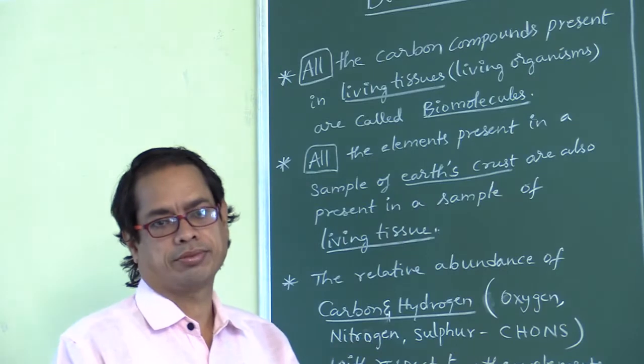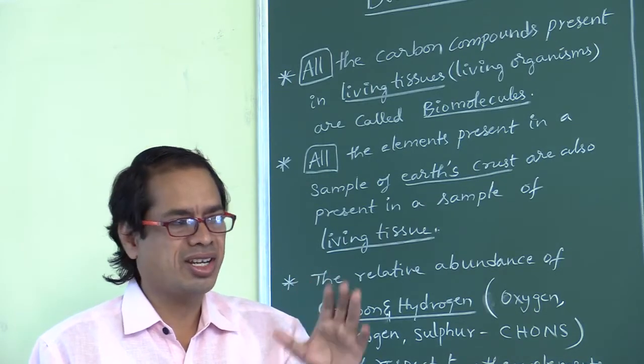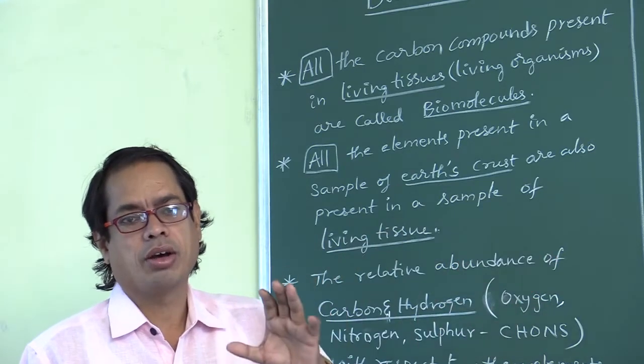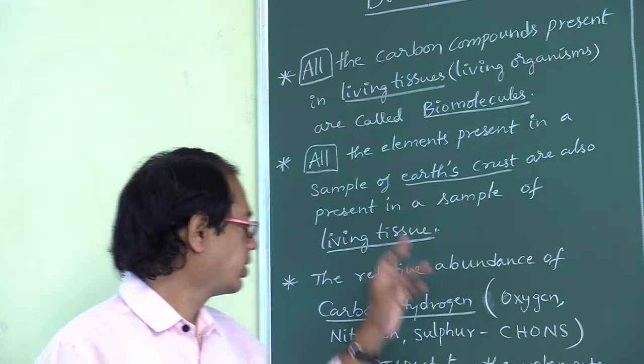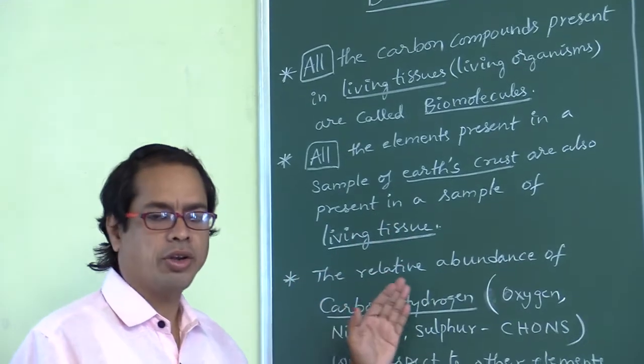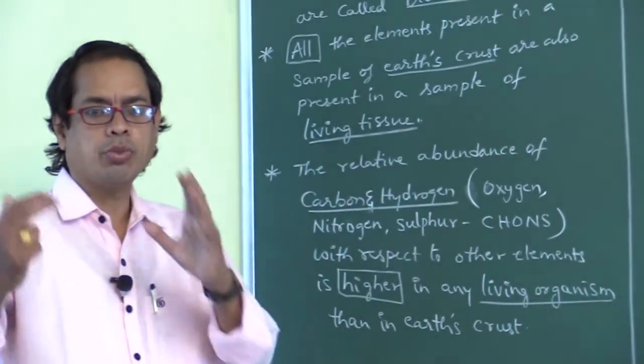So all the elements present in earth crust are also present in the sample of living tissue. Next, the relative abundance of carbon and hydrogen. The relative abundance means more.